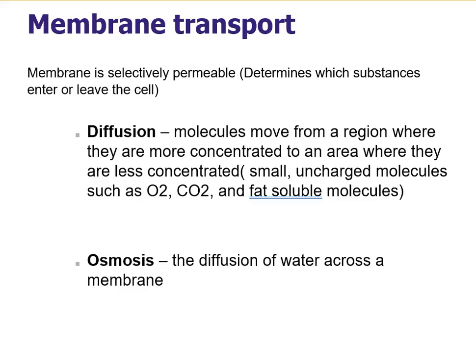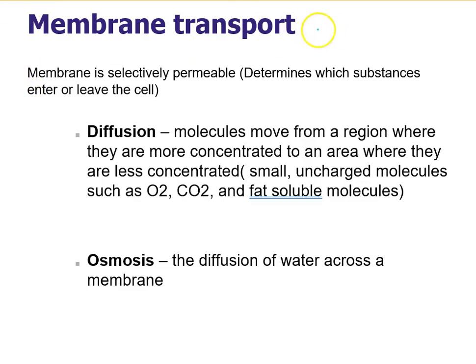As we discussed earlier, the membrane is selectively permeable, which means that it determines which substances can enter or leave the cell, controlling the exchange of this material with the environment. But let's talk about how the substances can go in and out of the cell.